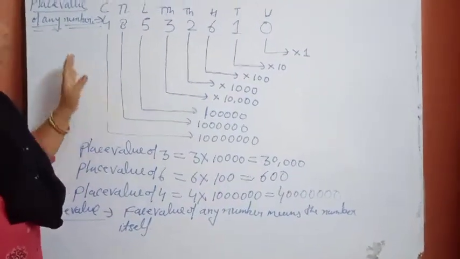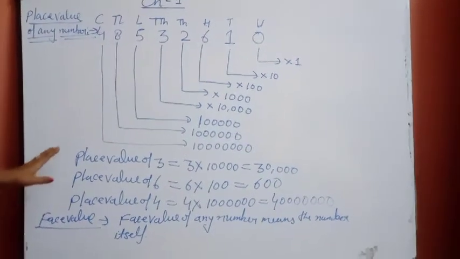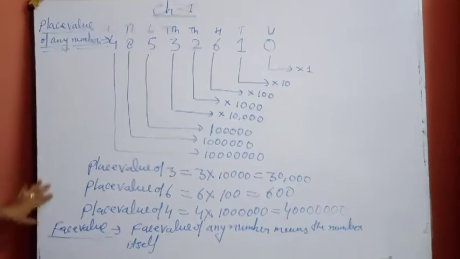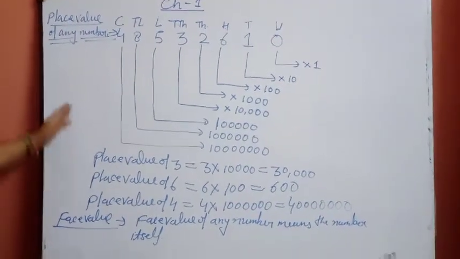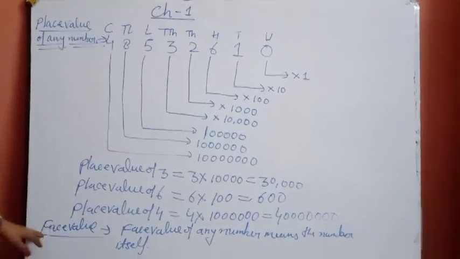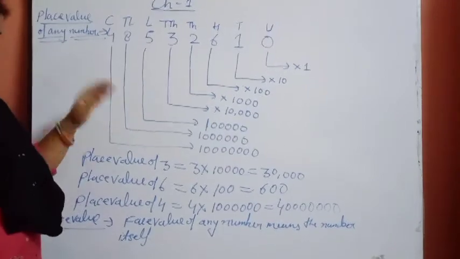Now we are going to solve the next question, and for this you just note down this table, so that you understand how we can find the place value of any given number and what the definition of face value is. Okay, then we are moving to the next question.